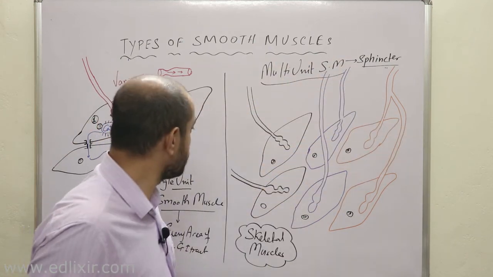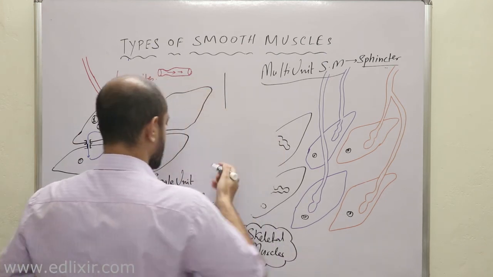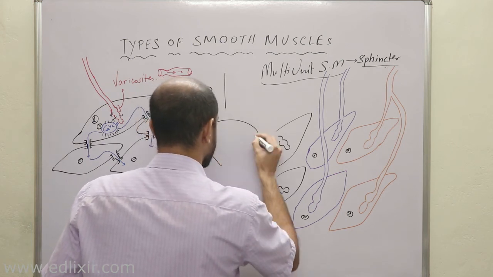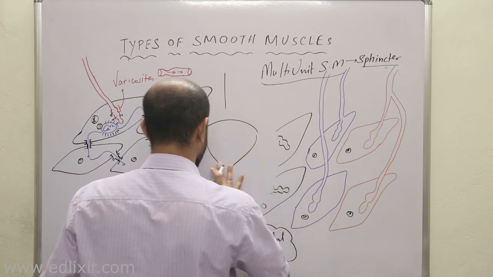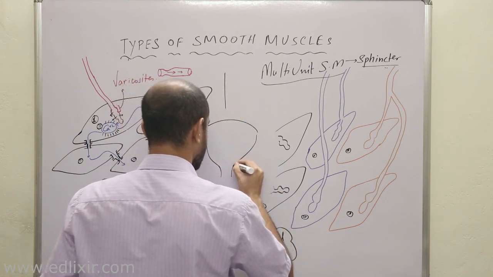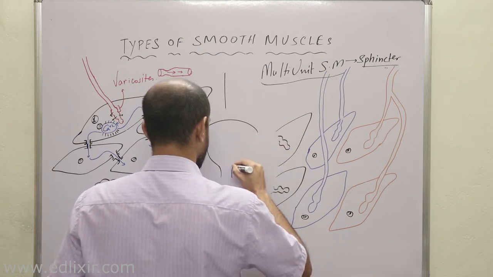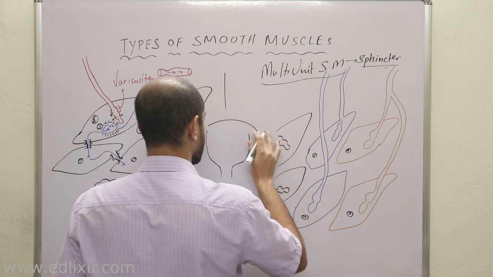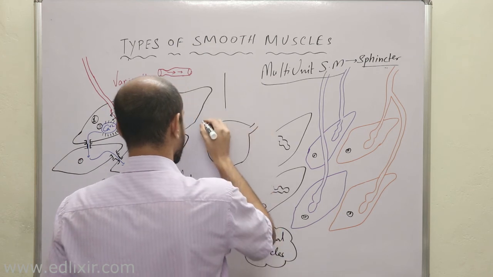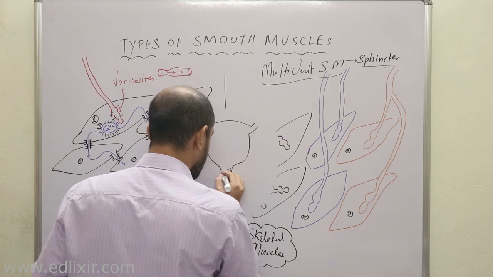If I draw here, suppose this is your bladder, and this opening of the bladder is controlled by what?